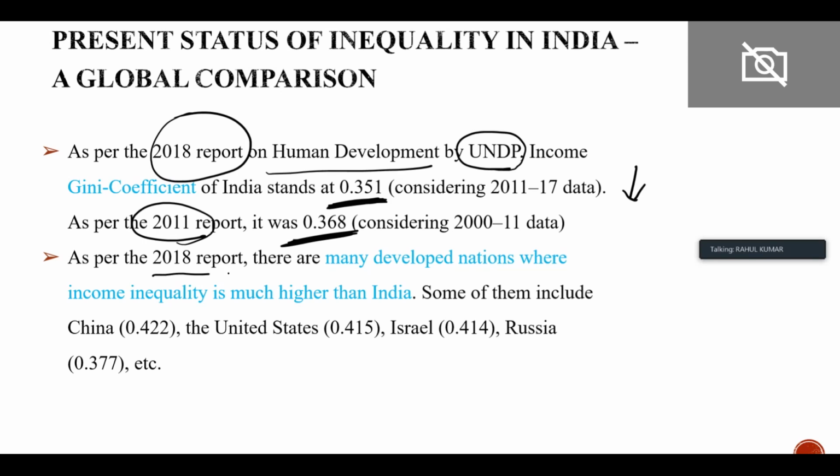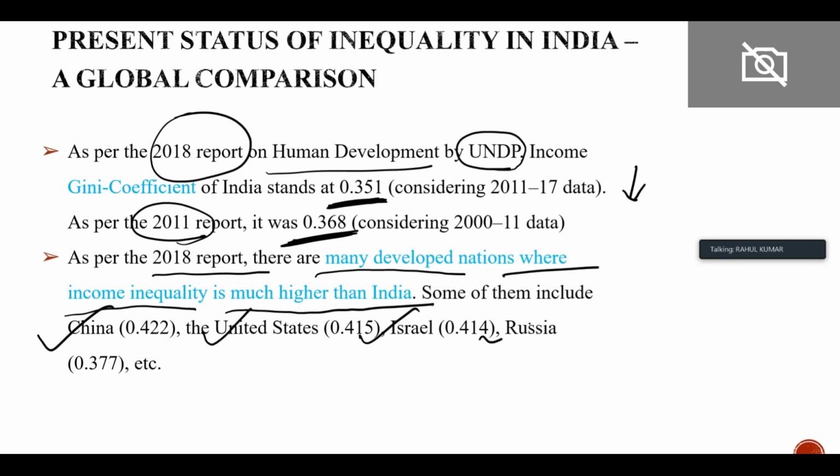As per the 2018 report, there are many developed nations where income inequality is much higher than India. Some of them include China, United States, Israel, Russia, etc. Right? So in all these countries, in China, United States, Israel, Russia, there is more inequality than ours.